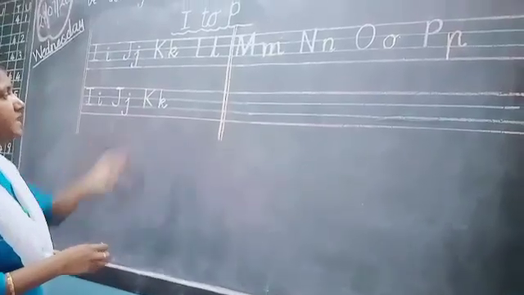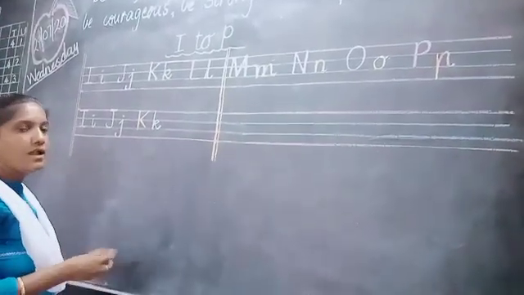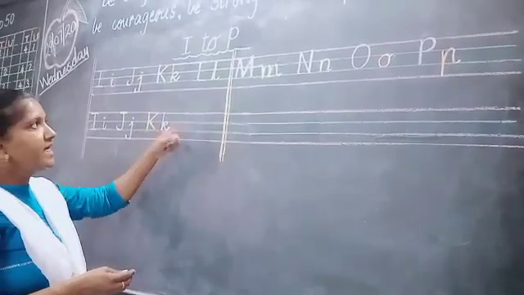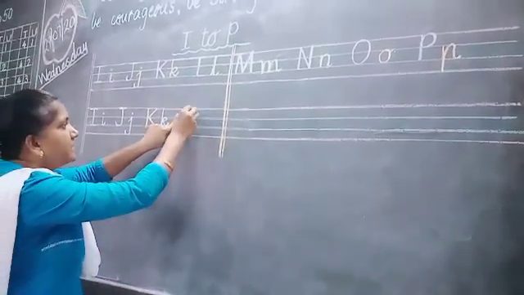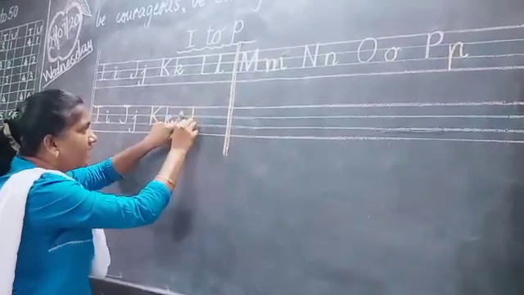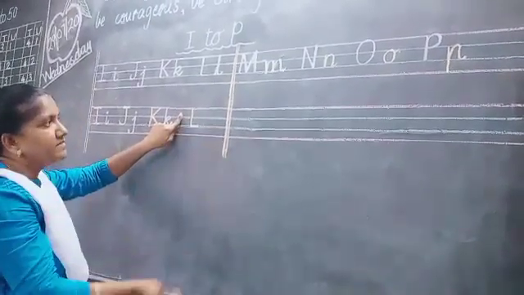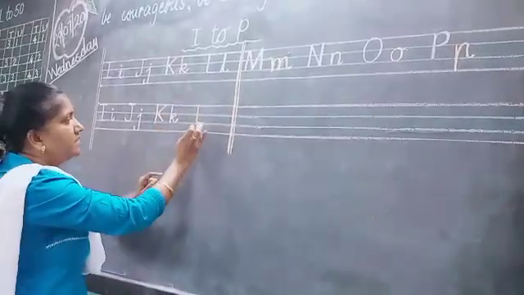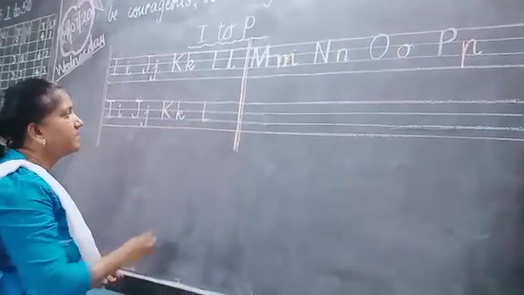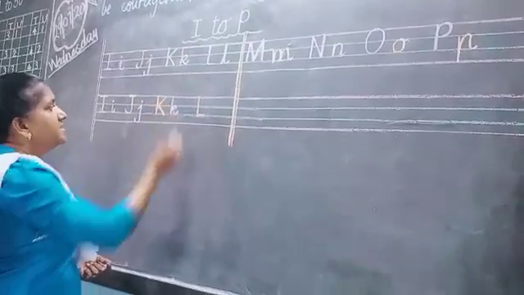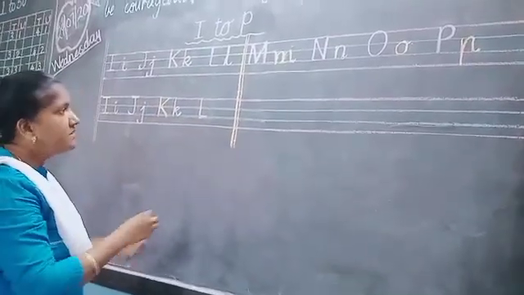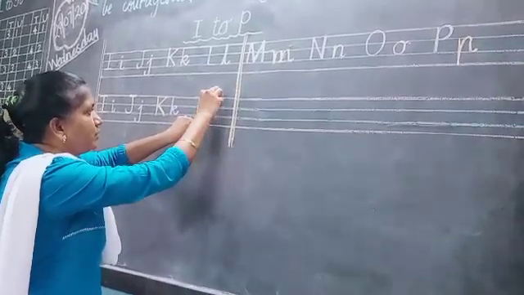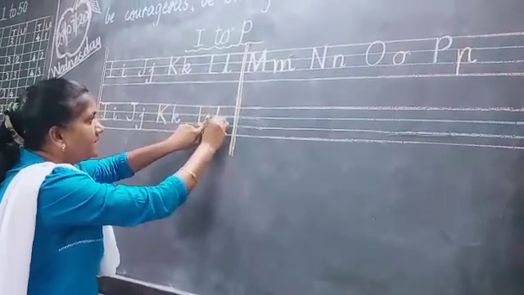Okay. Then L. After K, what comes after K? L. So again keep here 1 finger gap, standing line, slipping line. And then small L. Keep here 1 finger gap, go up and like this.